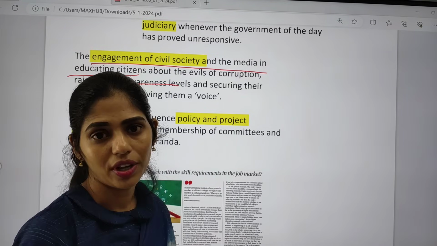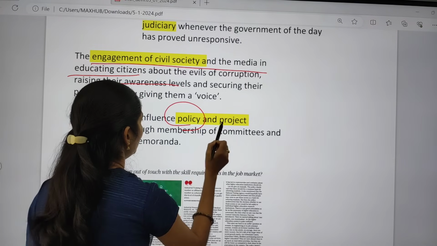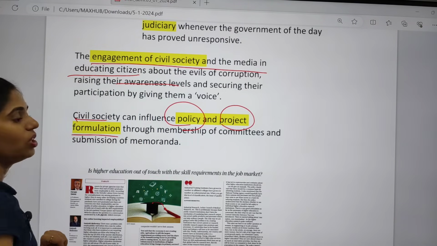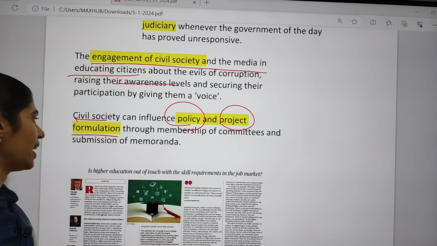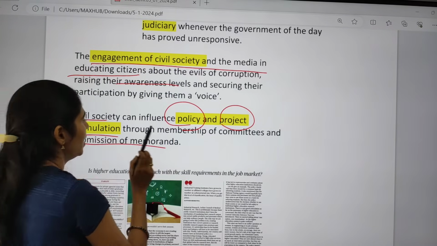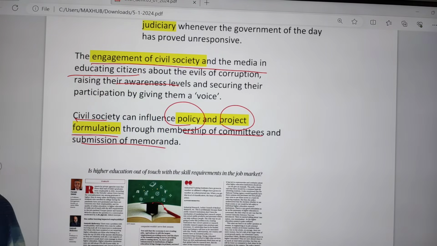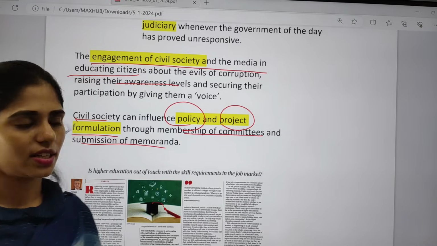All these things are very important. Civil society can also influence policy and project formulation through membership of committees and submission of memoranda, influencing policies as well as projects.